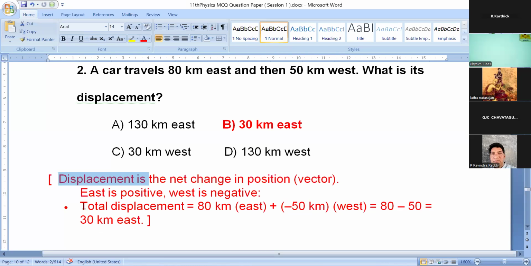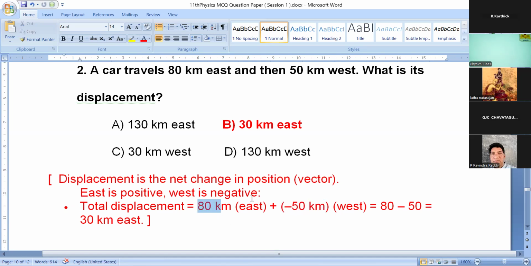A car travels 80 kilometer east and then 50 kilometer west, means it travels in the negative direction, opposite to the east direction. So minus 50 kilometer, you have to put the minus sign because west is negative.